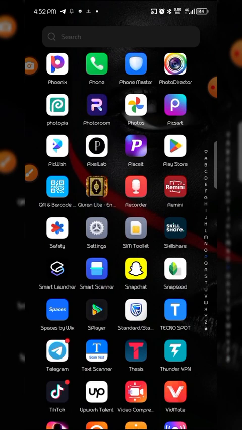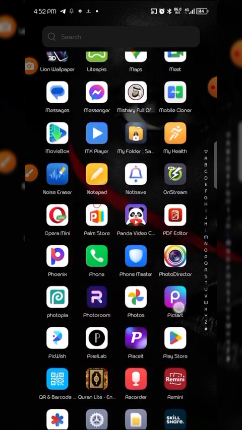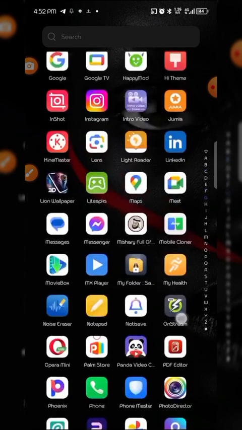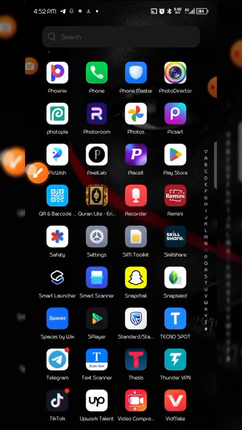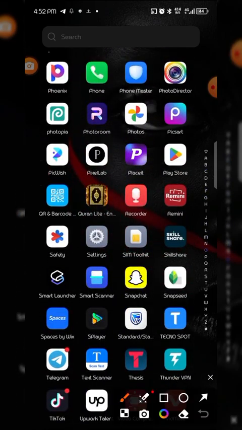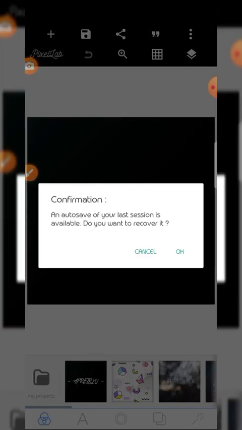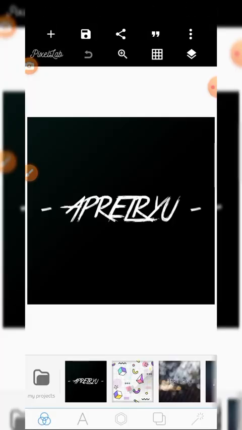Today we shall learn the introduction of our application we are going to use for our design. Without wasting time, let's open our app. For those who may know already, the app is here. I'm using the premium version, but they work the same way as the one you get on Play Store. This is the interface.